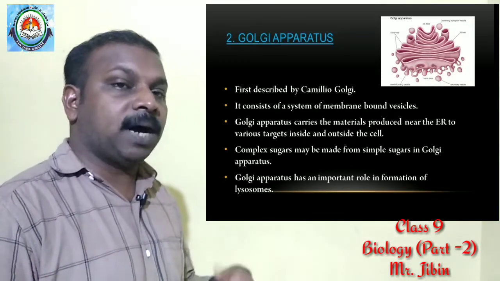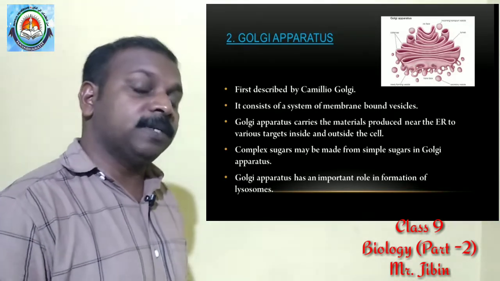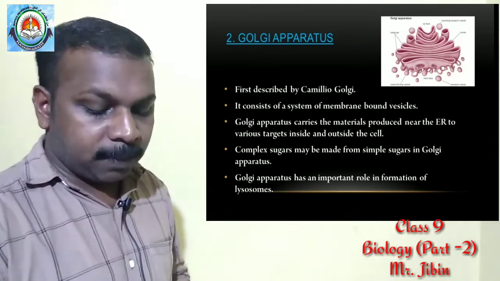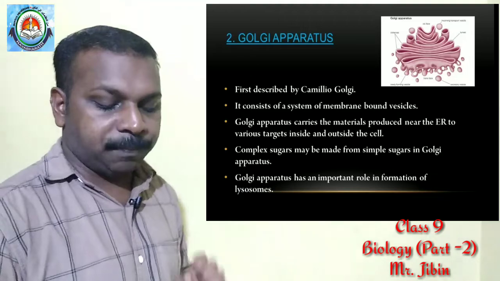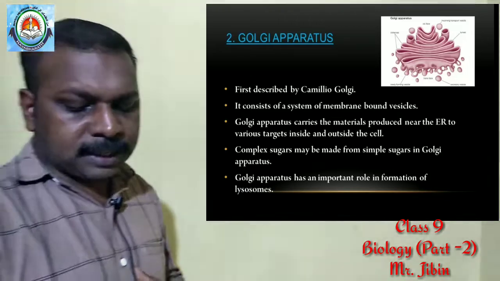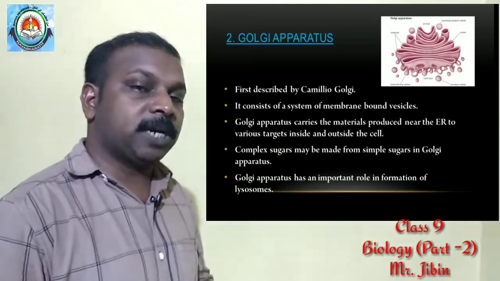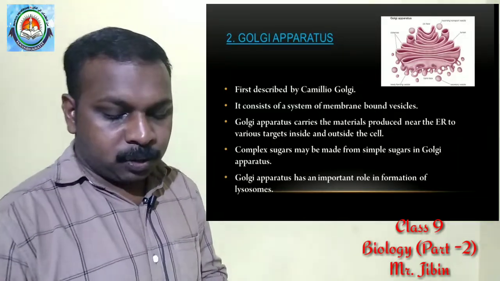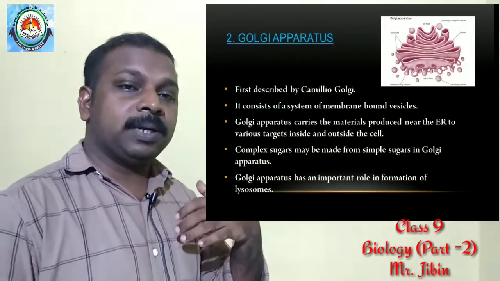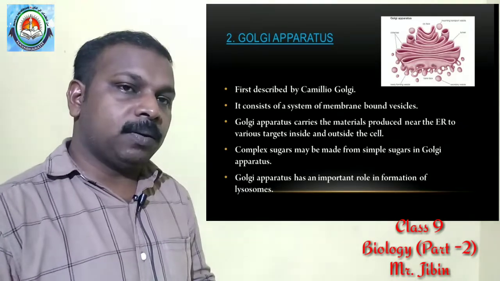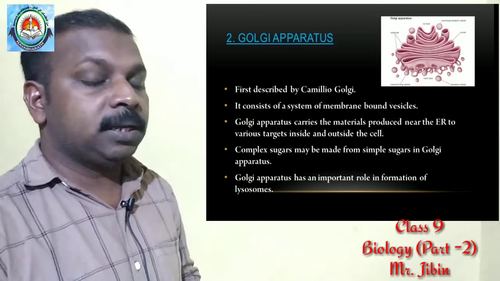The same way, some other membrane bound vesicles are present in the cytoplasm. They are called Golgi apparatus, a system together. The Golgi apparatus carries the materials produced from the endoplasmic reticulum to the other organelles inside and outside the cell.